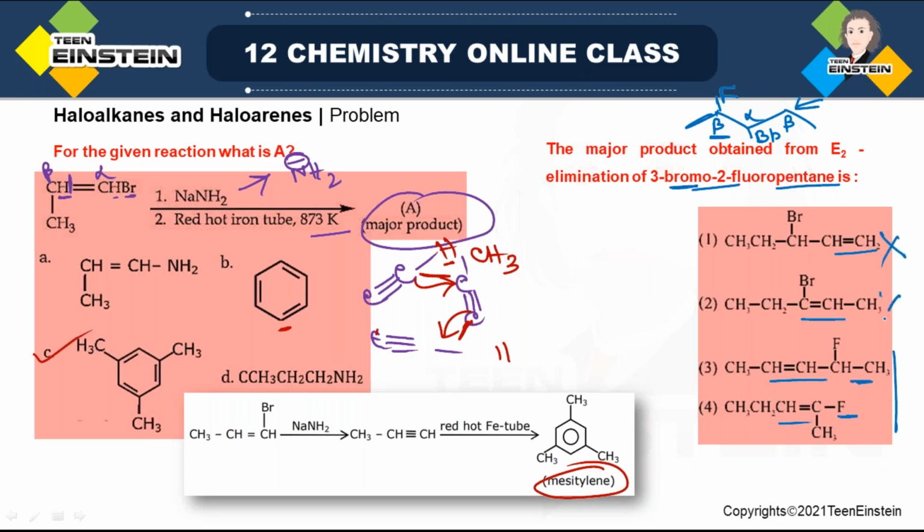These two are obviously not correct, because fluorine cannot be the leaving group when bromine is present. Now among 3 and 4, which one will be correct? It will be option 4, because in this case an electron withdrawing group, fluorine, is present. So this beta hydrogen will be more acidic compared to the other beta hydrogen, and acidic hydrogens are always preferred for removal in elimination.